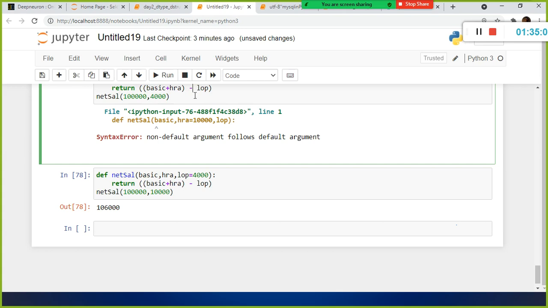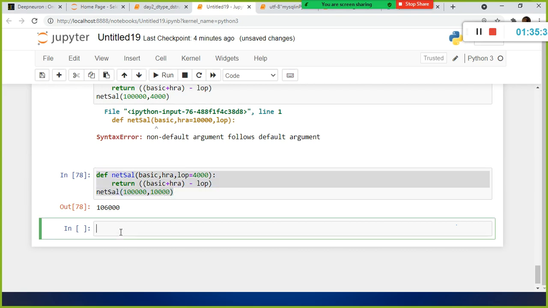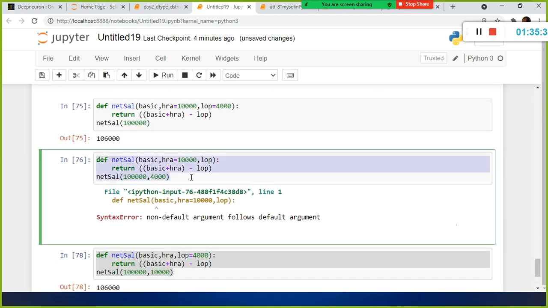Fine. So this is what the positional argument, right? You need to pass the values correctly. And this is what we call a keyword argument. We use the keyword here. Sorry, this is a default parameter. We have something else called keyword parameter. One second. Okay, so now the question is, what is the problem, right?